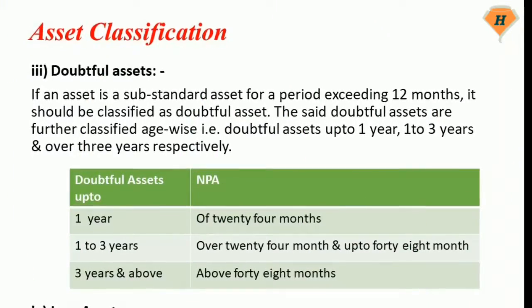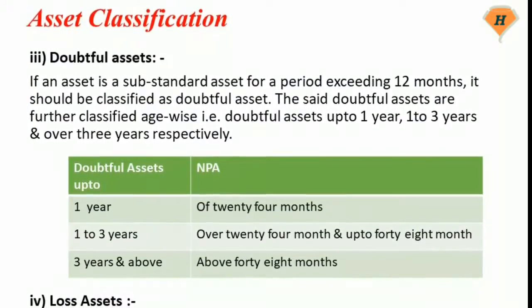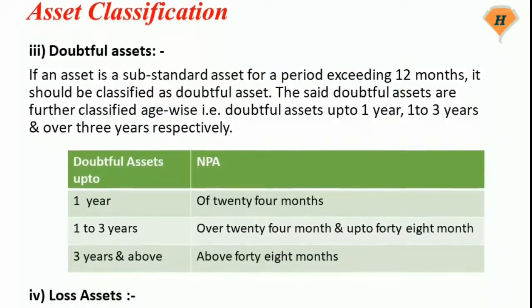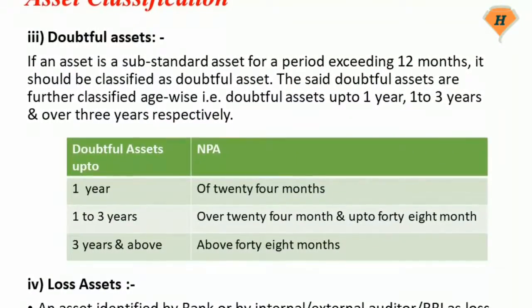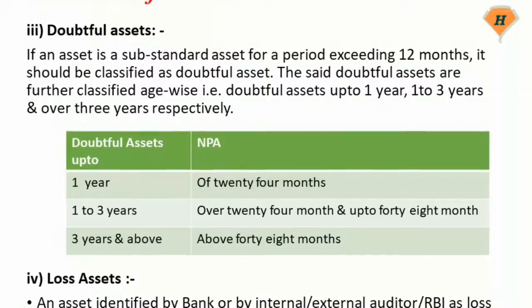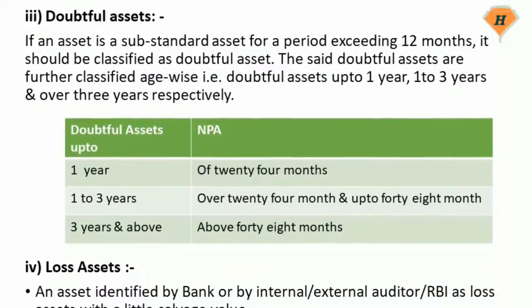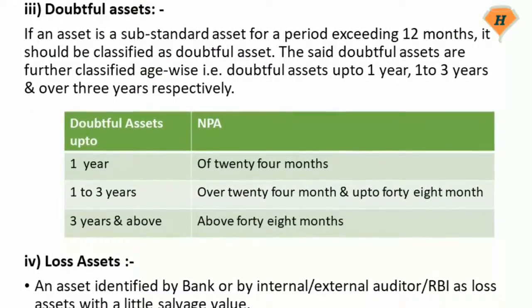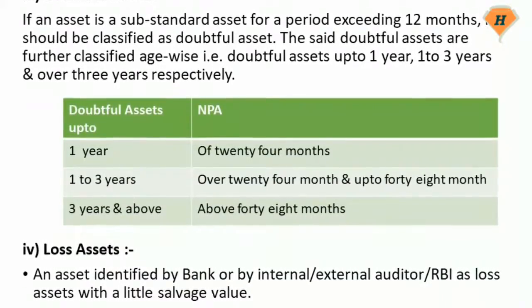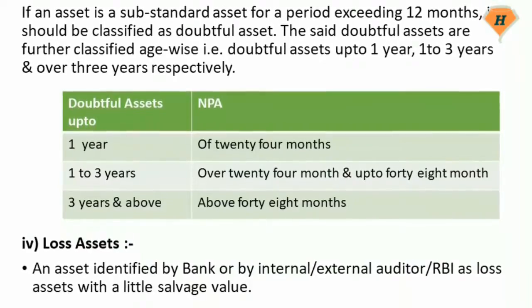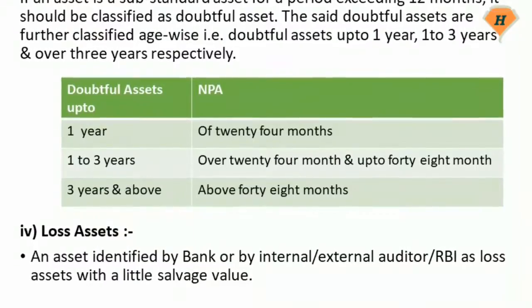3. Doubtful assets. If an asset is a substandard asset for a period exceeding 12 months, it should be classified as a doubtful asset. The said doubtful assets are further classified age-wise, that is, doubtful assets up to 1 year, 1 to 3 years and over 3 years respectively. Doubtful assets up to 1 year: NPA of 24 months. Doubtful assets 1 to 3 years: NPA over 24 months and up to 48 months. Doubtful assets over 3 years: NPA above 48 months. 4. Loss assets.